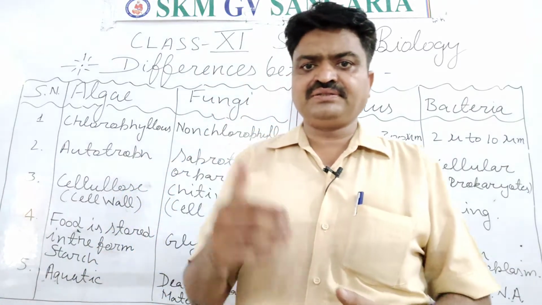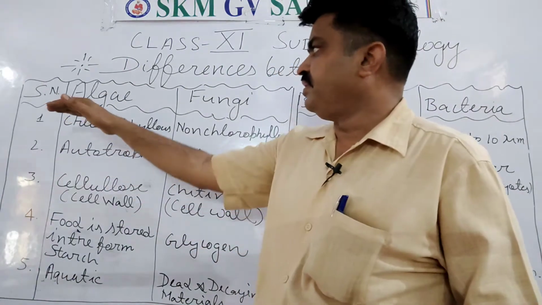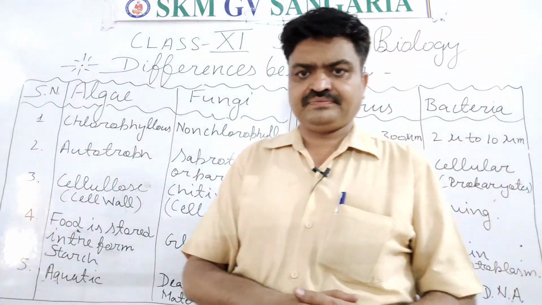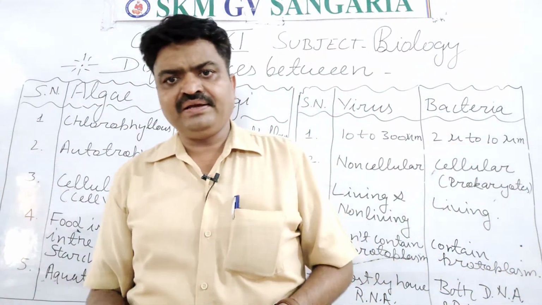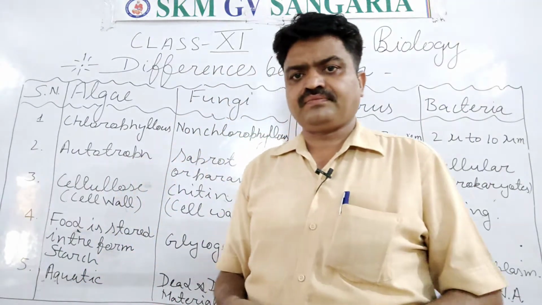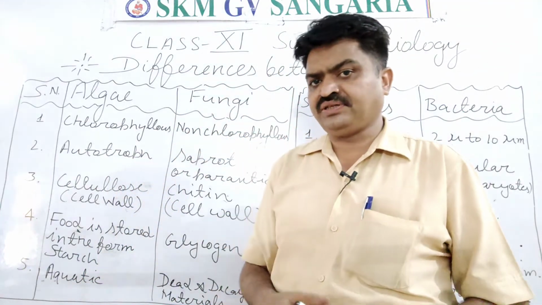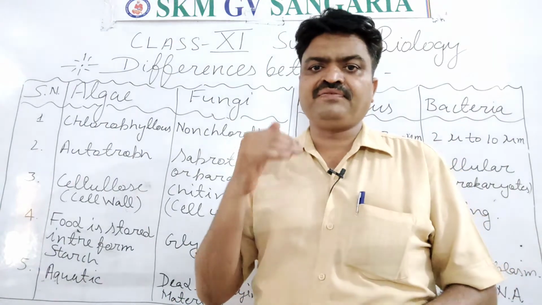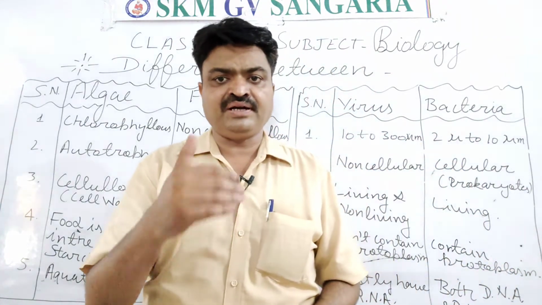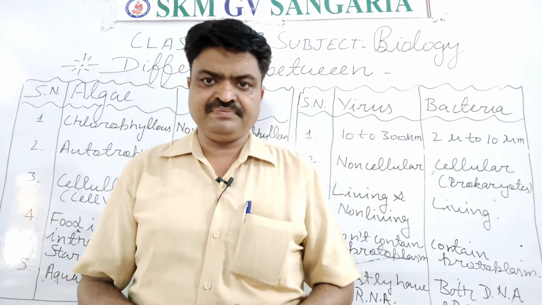Now, first we will discuss algae and fungi. Algae and fungi, students, are microscopic structures, but they have different colors, and with the help of color we can differentiate them.